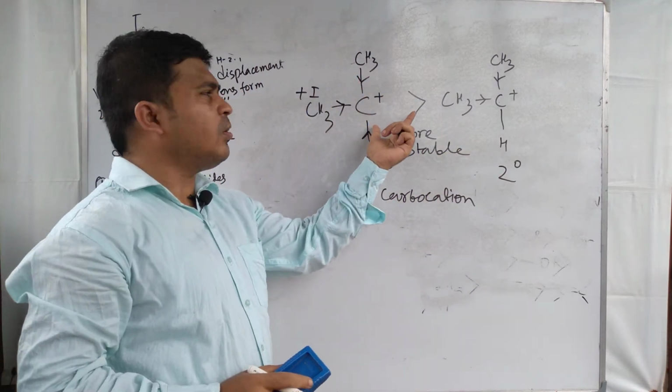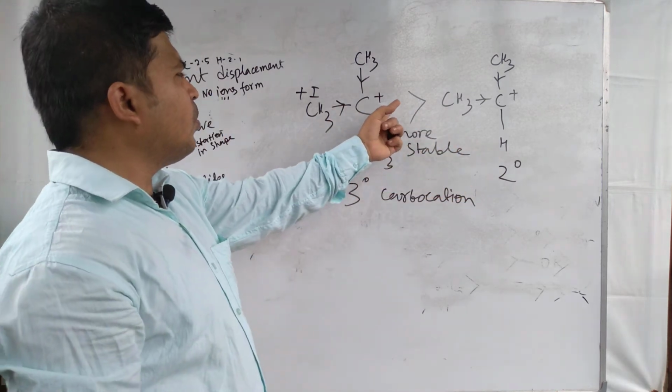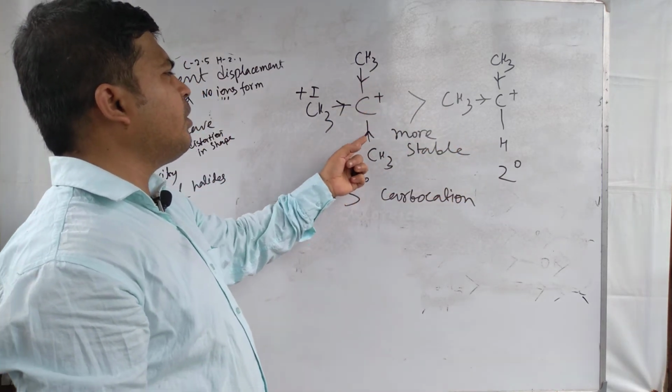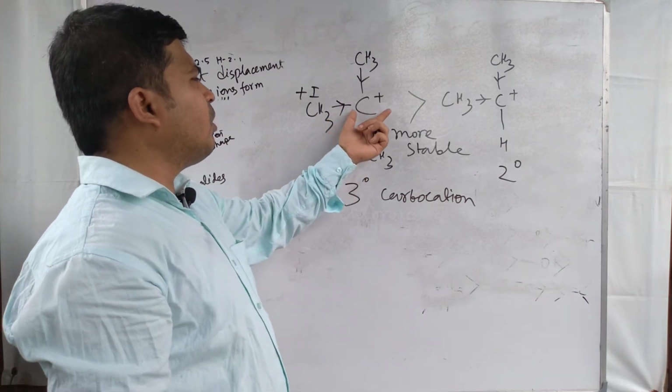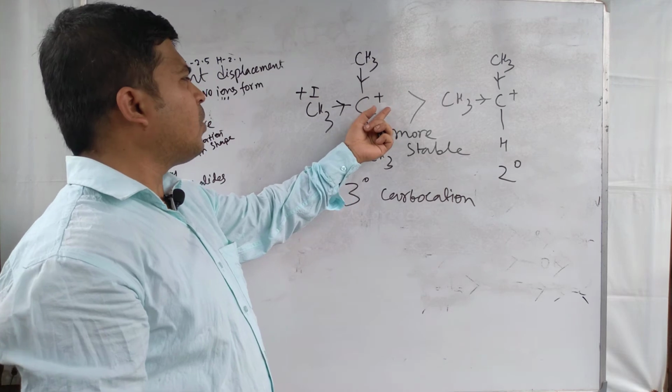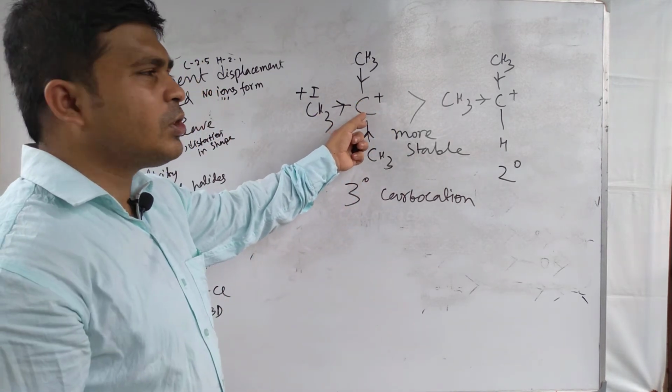Tertiary carbocation is more stable than the secondary carbocation because here three methyl groups are donating electrons to this positive carbon and reducing the positive charge of the carbon atom. So for this reason this is more stable.